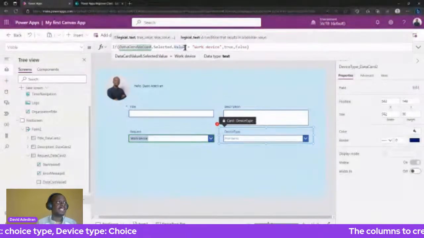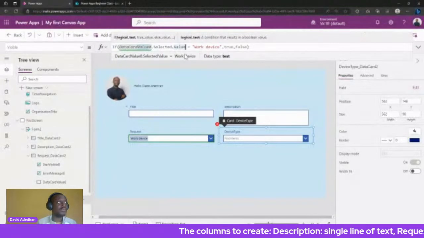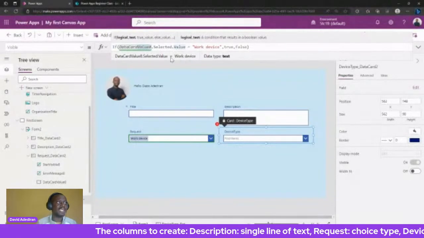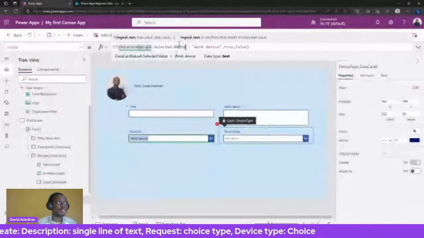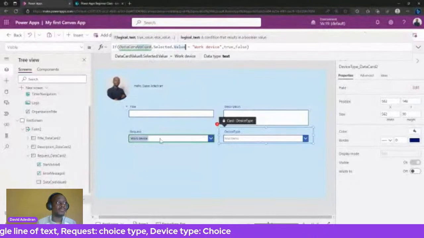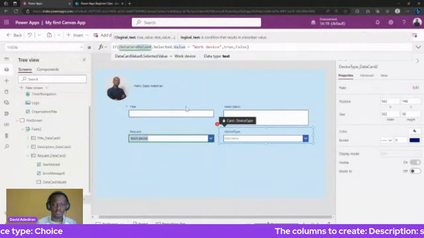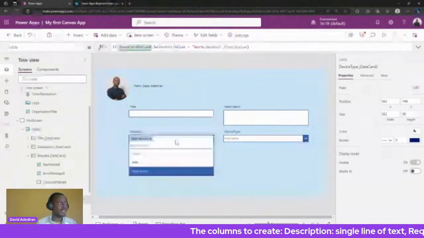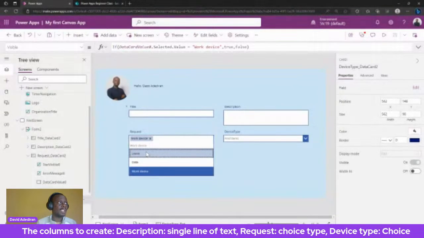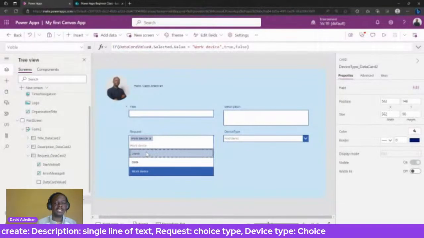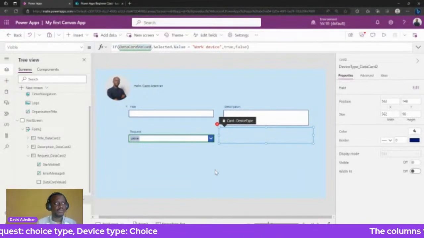So you can see that if I put my cursor in front of the value, it gives me a hint, telling me that the value inside the property of this control is actually called work device. And obviously work device equals work device, doesn't it? Now if I change it to leave, and come back here and select it, you can see it tells me leave. So leave and work device are not the same, therefore it is false.